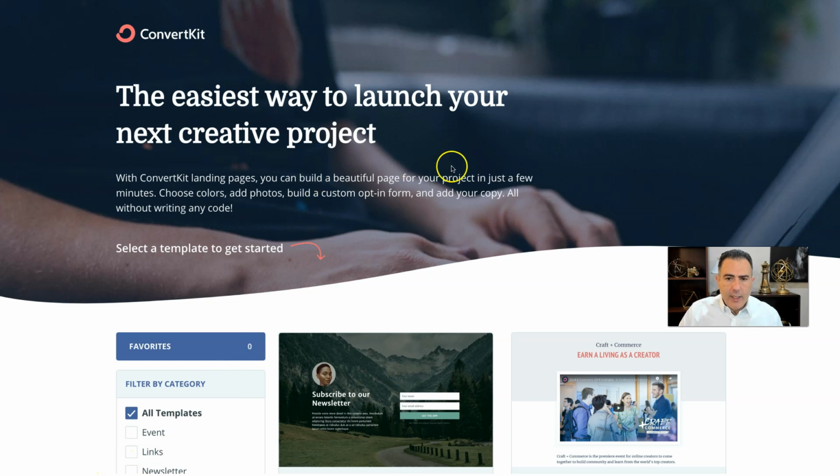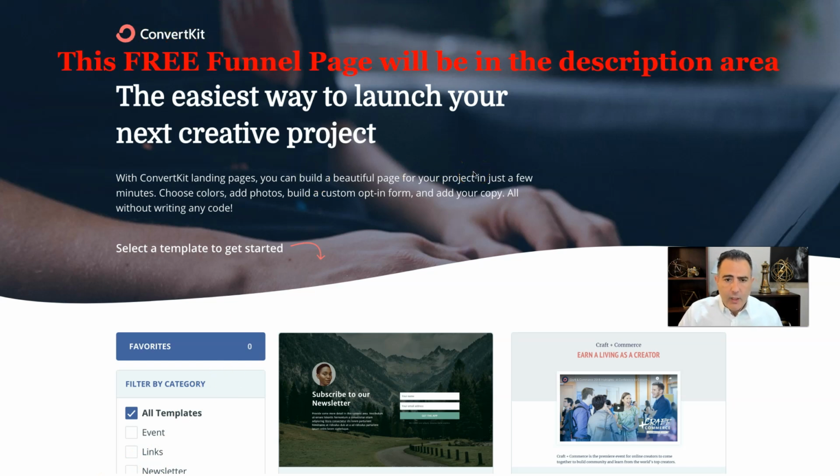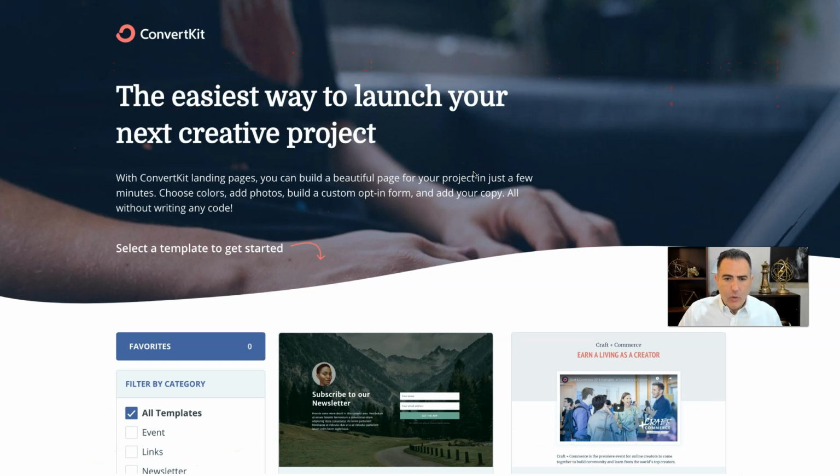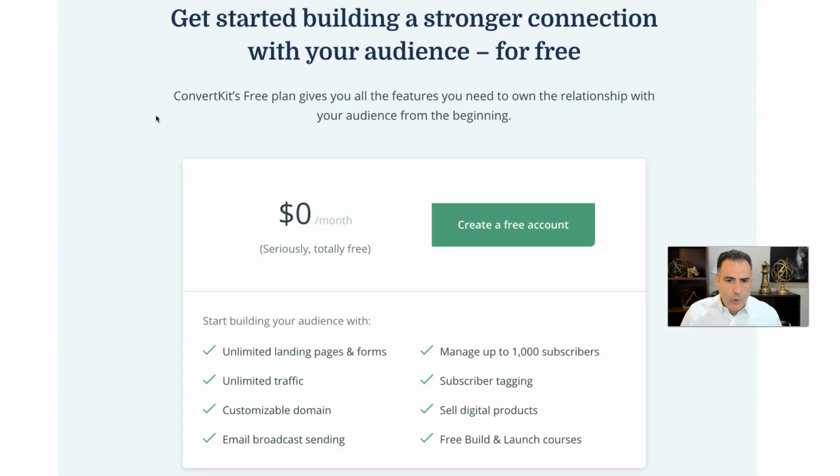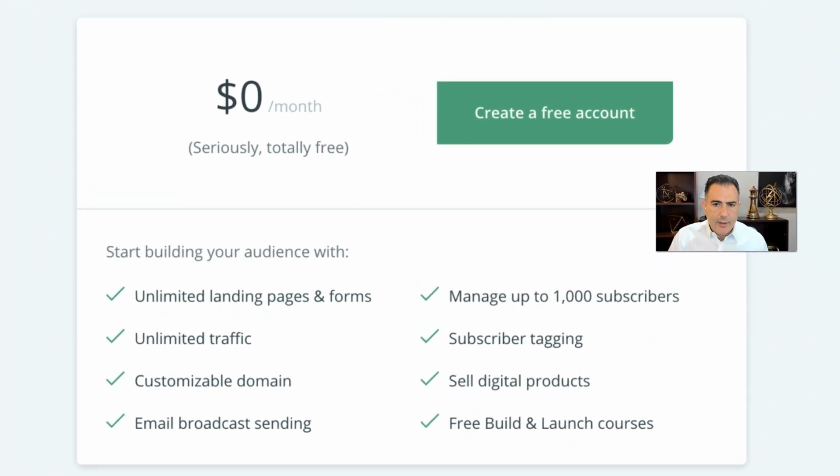So this page right here will be available to you, and this is how we are going to create our own hack funnel. A lot of people don't know how to do it, but I'm going to show you how to do it step by step. Before we go any further, I just want to make sure that you understand what you are going to get. Now, this email autoresponder, which is ConvertKit, has got nothing to do with limited time. In other words, this is not good for just 14 days or 1 month. No, you can manage up to 1,000 subscribers. If you go above that, then they will charge you.